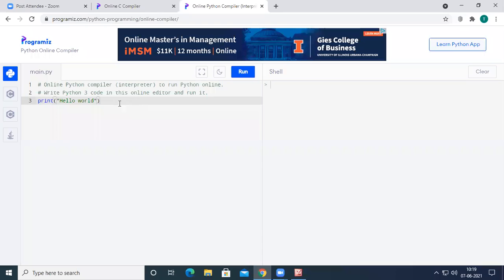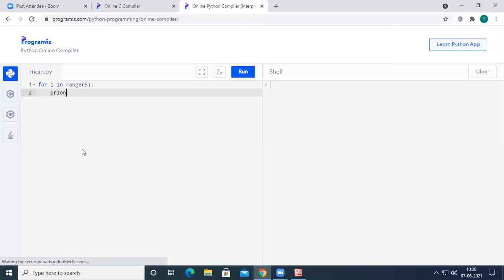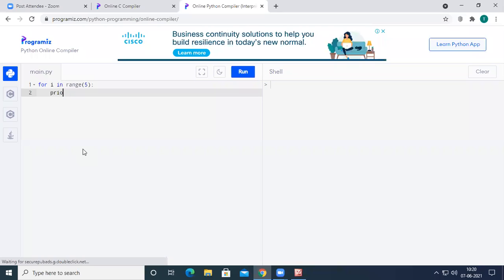In Python, as we saw in the previous classes, the for loop is a bit different. Here we want to print the numbers from 10 to 1 in reverse order. Previously we had used a for loop along with the range function. For example, we wrote: for i in range of 5, print i.